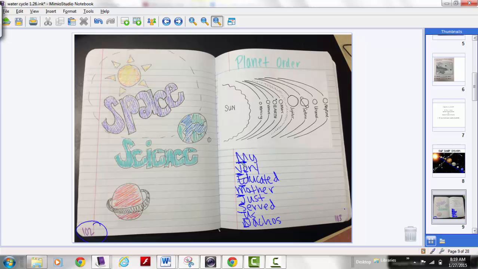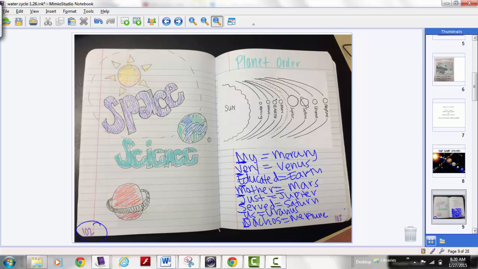Okay, so make sure you underline each of the first letters of each word of our sentence, and you want to start memorizing that. Okay, so we have Mercury, Venus, Earth, Mars, Jupiter, Saturn, Uranus, and Neptune.